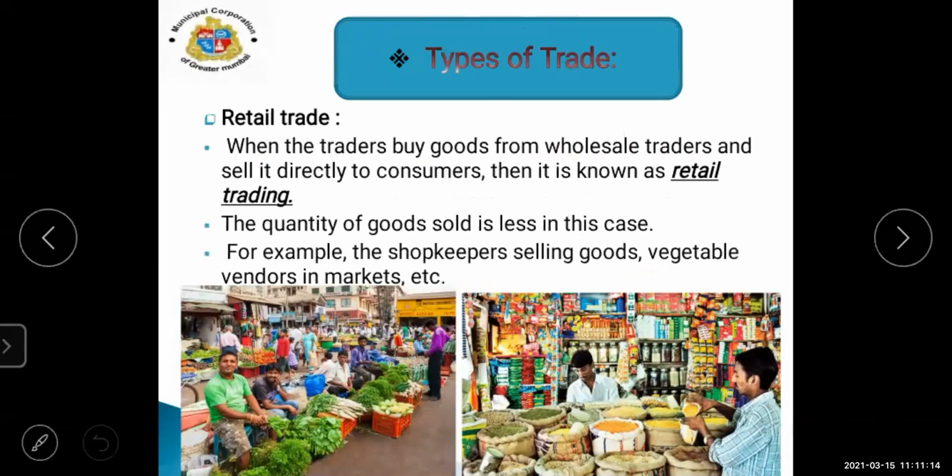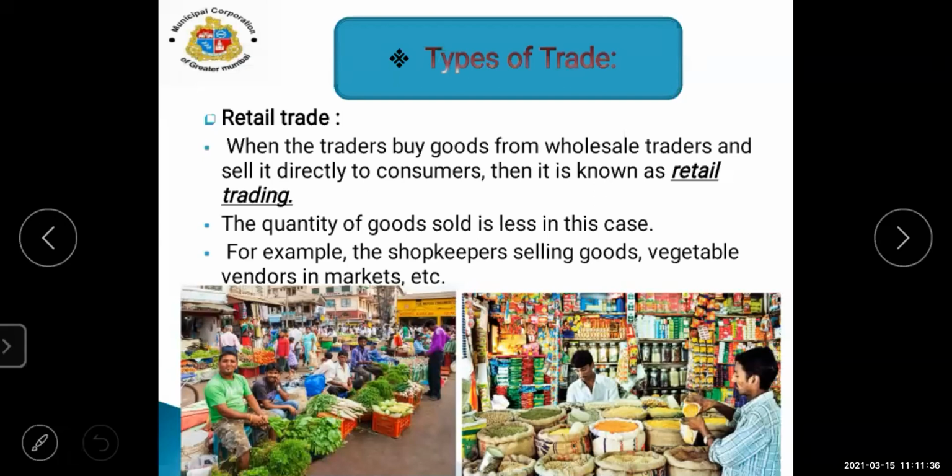Then the second is retail trade. Now what is retail trade? In your area you can see small shops. If we want things on an urgent basis, we directly go to the shop and take it.